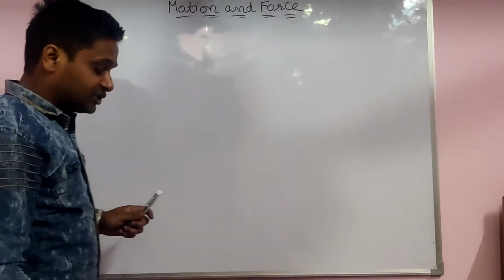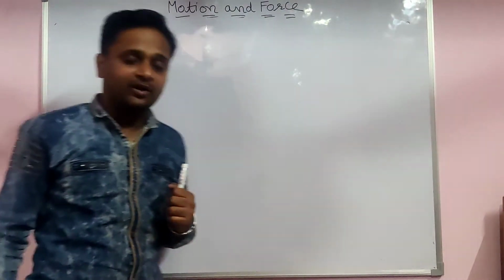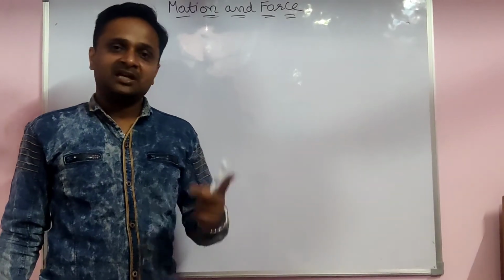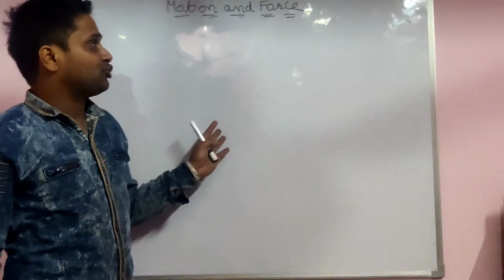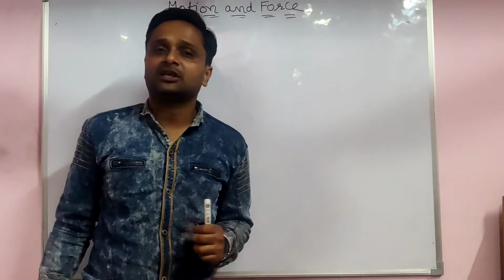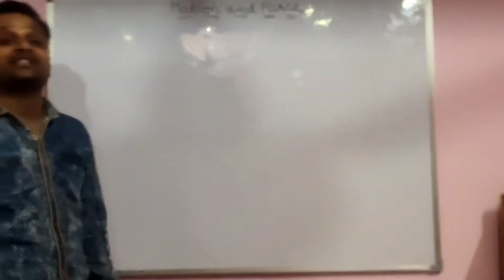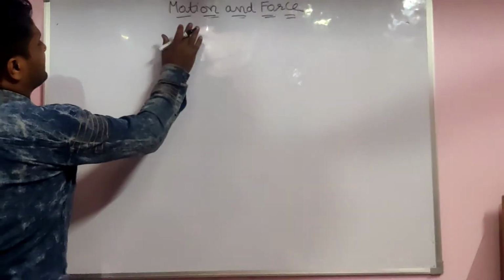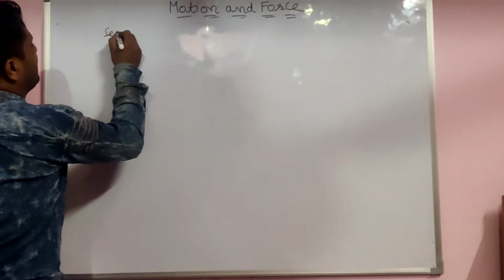In our syllabus, 3 chapters are there for the first unit test. First one is biology, plant and animal tissues. Second one, chemistry, elements, compounds and mixtures. And third one, force and motion. Now come to the next topic, the second pendulum.